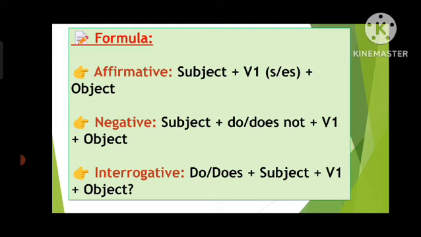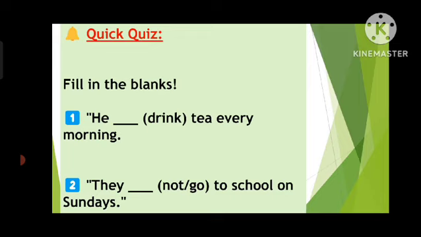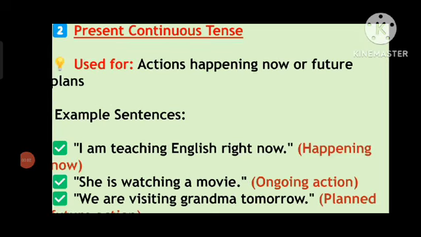We know that with the plural noun we use do and with the singular noun we use does. Tell me, what is your daily routine? Comment below. Fill in the blanks. He blank drink tea every morning. So please tell me, what should we use here? Drinks or drink? Next one is: they blank not go to school on Sunday. What should we use here? Do or does?